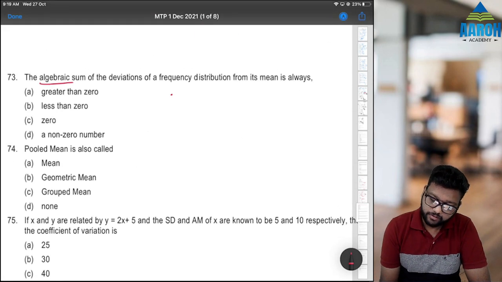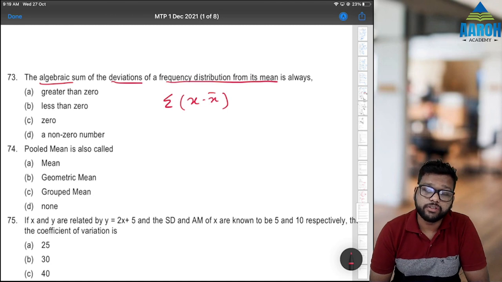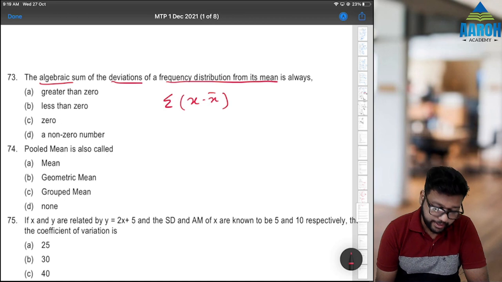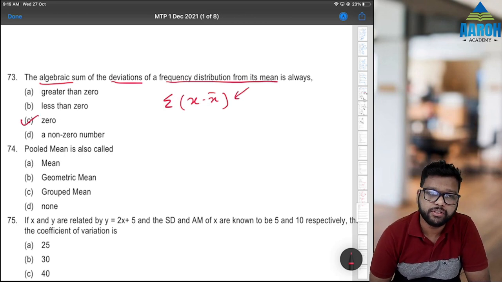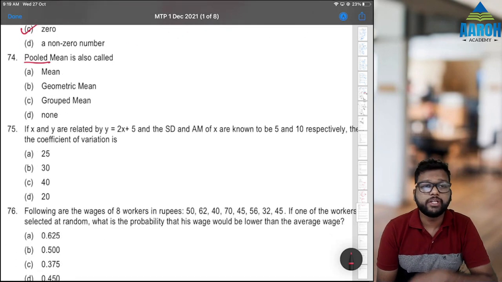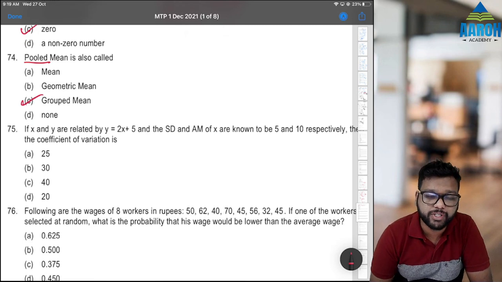The algebraic sum of deviations of a frequency distribution from its mean, that is again x minus x bar, is always, now the mean is the midpoint, that is summation of x minus x bar is 0. That is how we define mean actually. So that is the main property of mean. So 0 is the correct answer. 74. Pooled, that is combined mean, is also called group mean, right? A and B options make no sense.